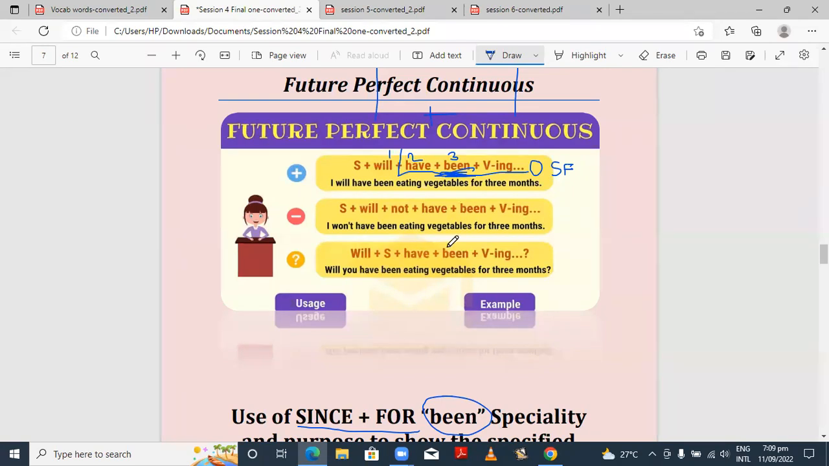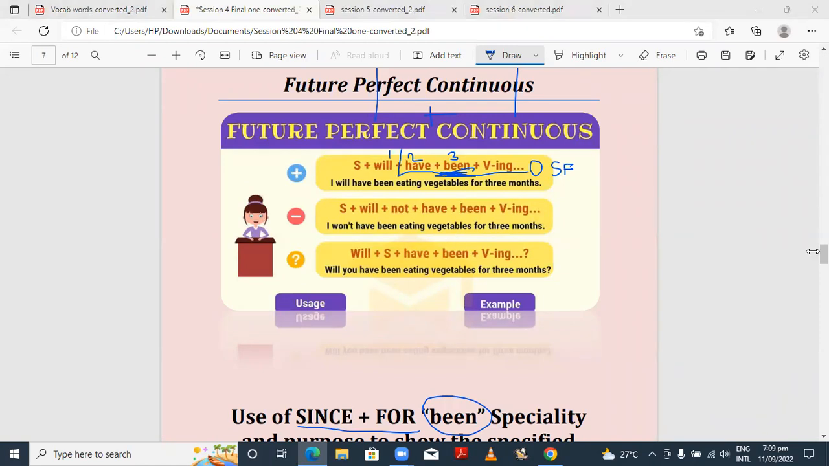Like, she'll have been waiting for the confirmation call since morning. She'll have been listening to music since last 2 hours. Now, we are using since with last 2 hours because here we are highlighting the hours which have just passed. If I'm saying 2 hours, we don't know which 2 hours, morning 2 hours or evening 2 hours, right?